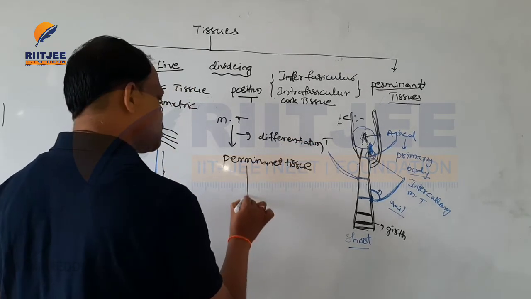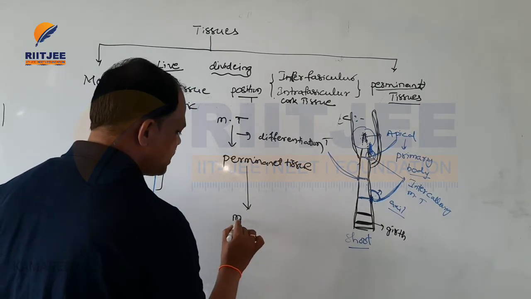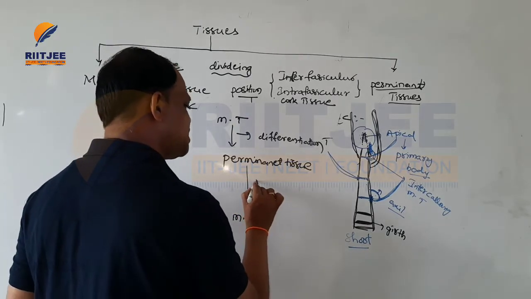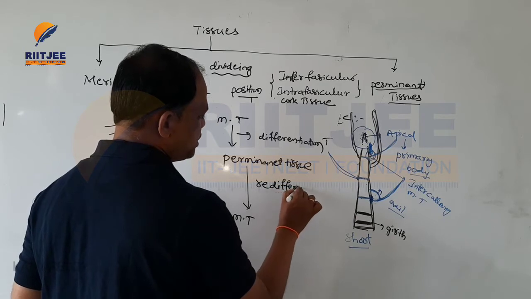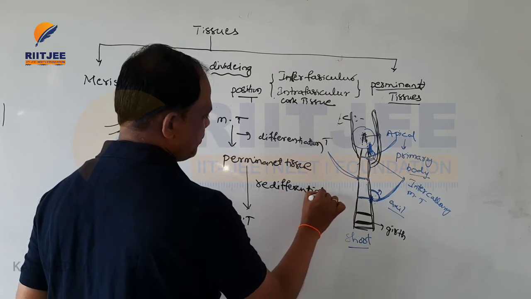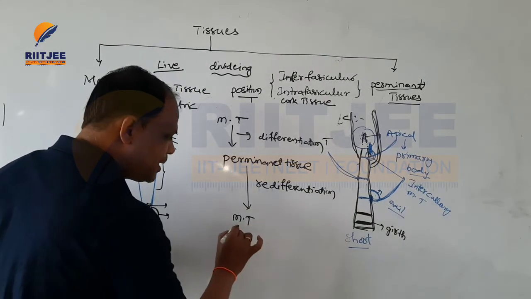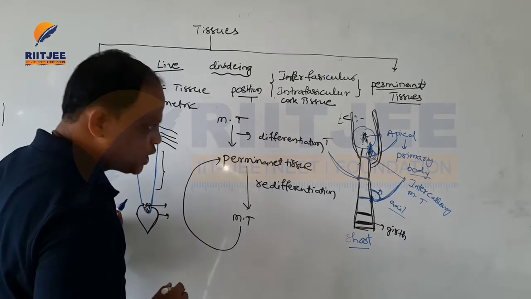And permanent tissue again can convert into meristematic tissue. This process is called redifferentiation.